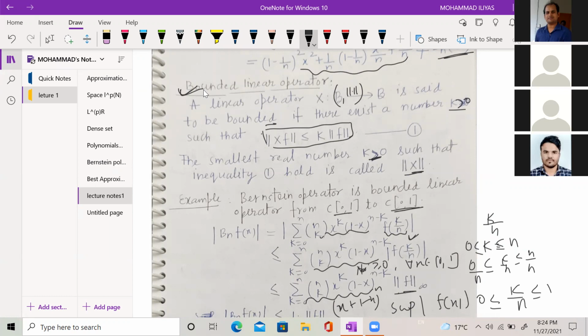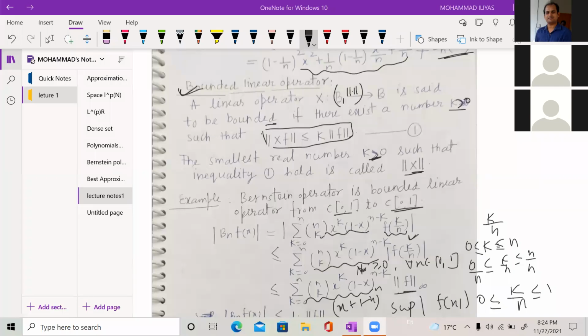Norm of Xf is less than or equal to k times norm of f. Actually, this has a very good application. Share the PPT again, it's not visible now. Yes, I'm just trying to visualize this.